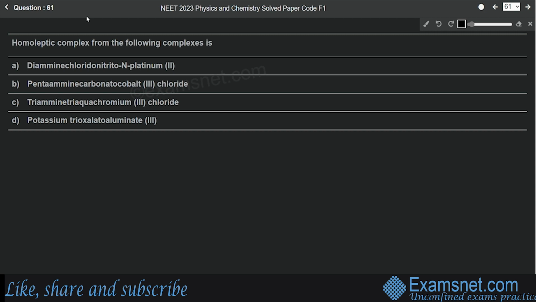Now question number 61 is from the chapter Coordination Compound, and the question is, homoleptic complex from the following complexes is. So what is a homoleptic complex? It is a type of complex in which metal is bound to only one kind of donor group.